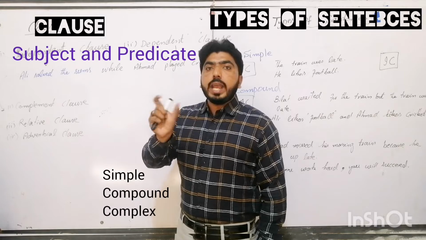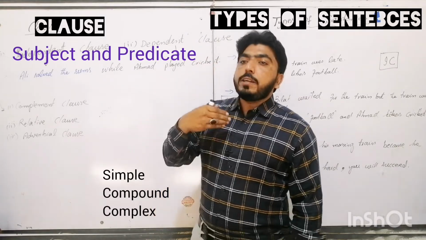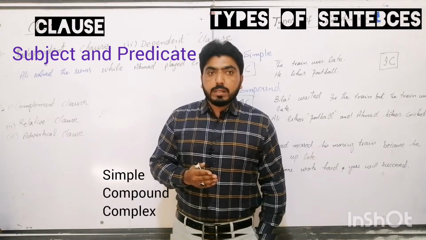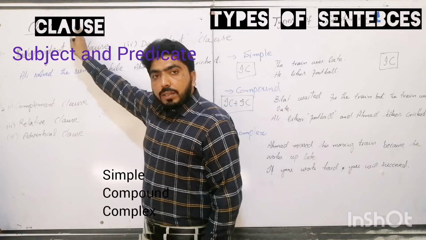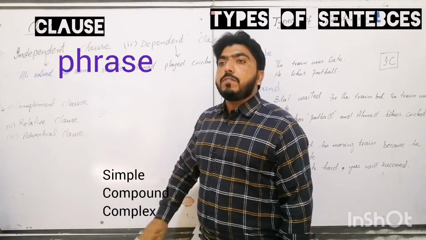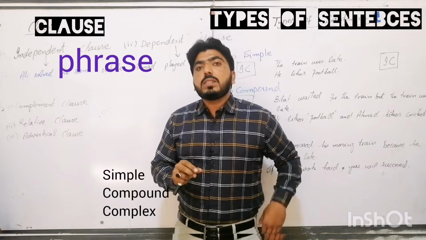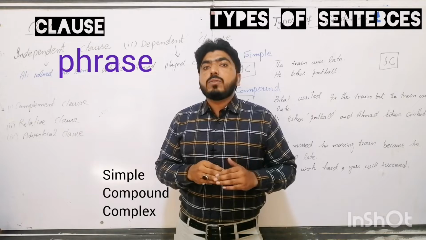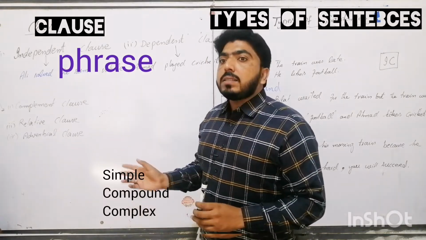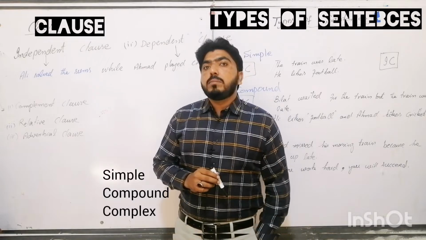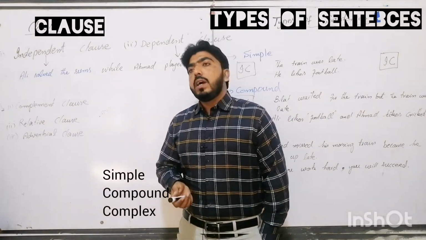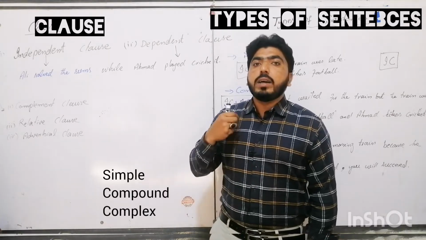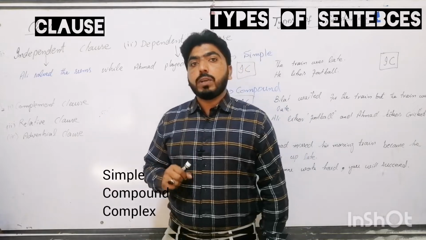It means subject and finite verb, right? And it may express complete meaning, or it may not express complete meaning. This is what we call a clause. As far as a phrase is concerned, a phrase is also a group of words which does not have a subject and its predicate. It conveys some meaning but not complete meaning. A clause has subject and predicate, meaning a finite verb, and sometimes it conveys complete meaning, and sometimes it has to depend on another part of the sentence for the completion of its meaning.